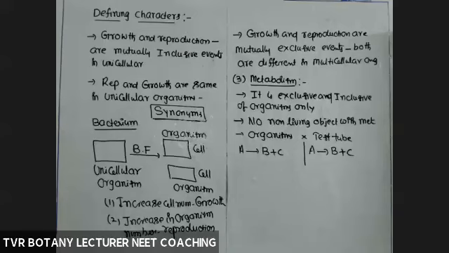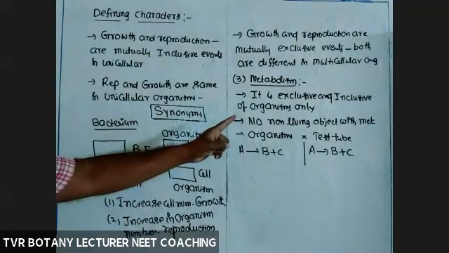For example, test tube baby. Zygote fertilization happens within the test tube. The zygote is live, that is, in a living condition. What about the test tube? Is it a living object? Even though it is able to execute fertilization and formation of the zygote within it, we should not call a test tube a biotic factor. It is still an abiotic factor only. So the reaction is a living one.